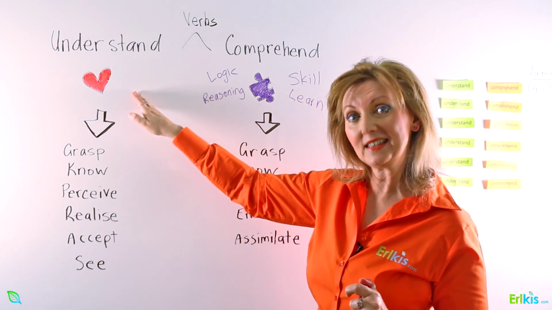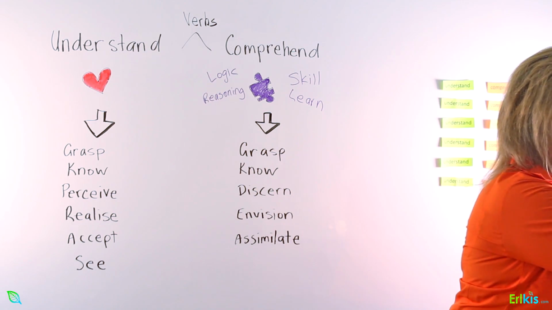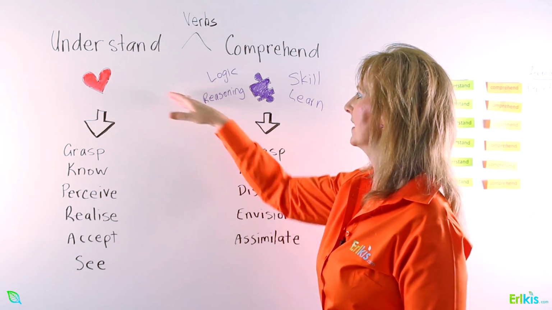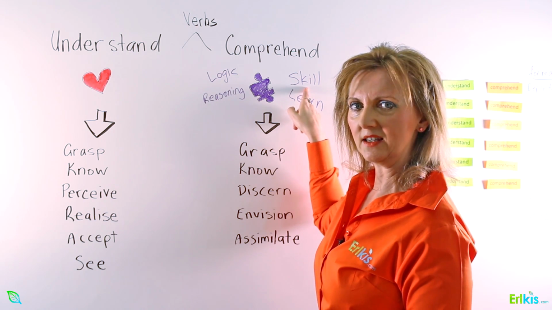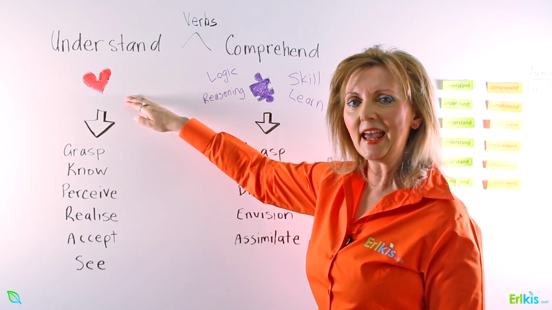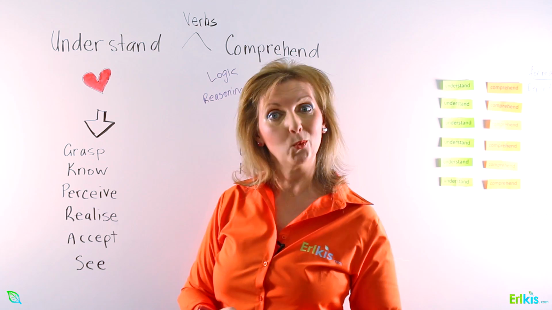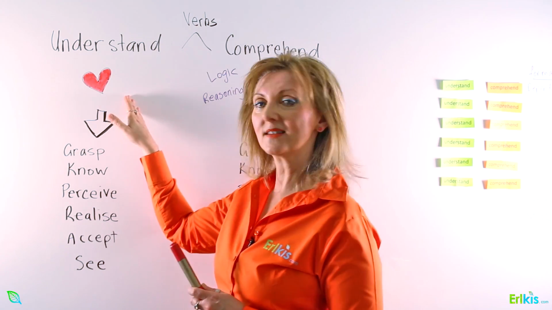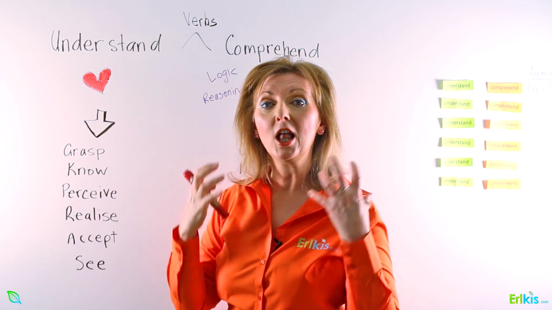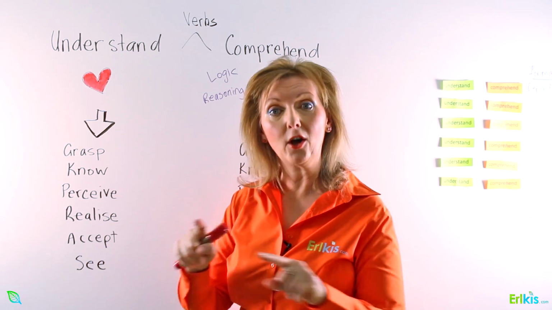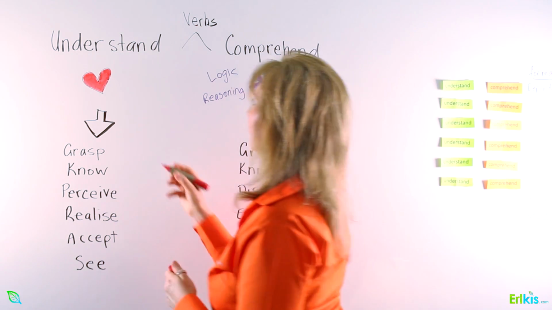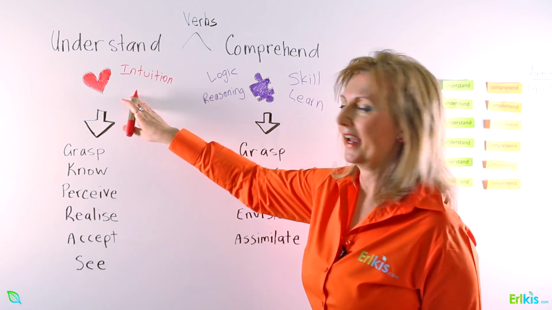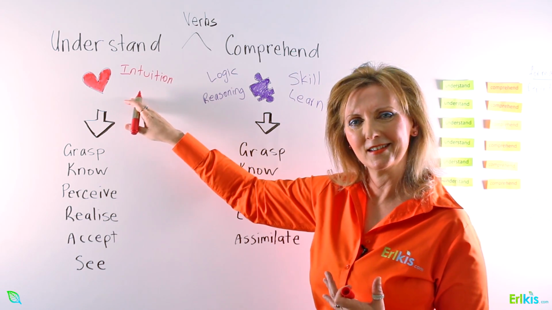Now, when we understand something, you could say we understand something because we've learned a skill. I understand this. But to understand actually means something else as well. To understand something is based on our intuition, not our logic all the time. So firstly, it's our intuition. It's based on our senses.